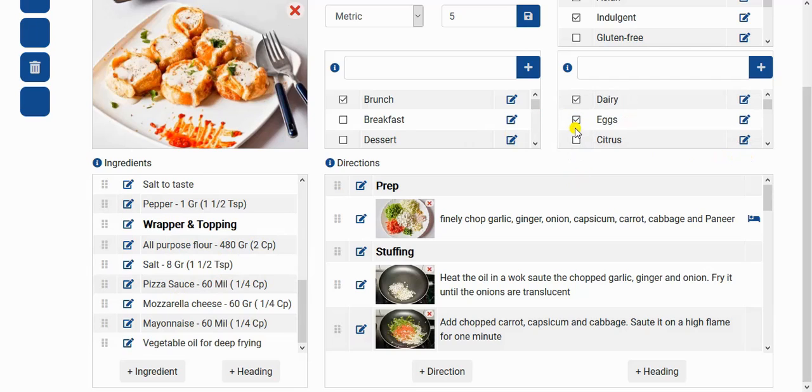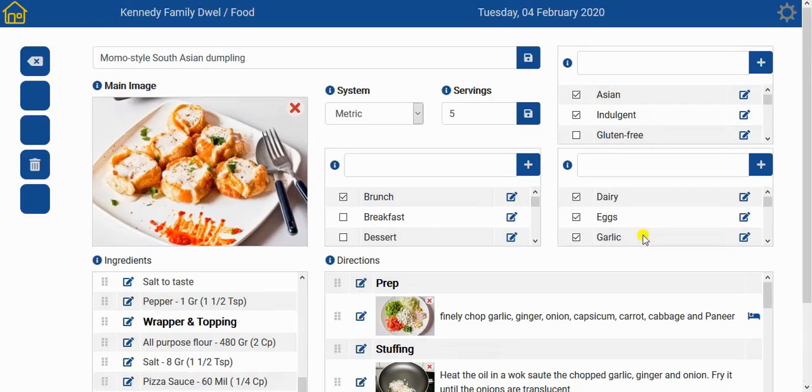As you can see, as I click the tick box, that line jumps to the top of the list. This is done so that all the ticked ones appear at the top of the list. The area here is limited, and we want to avoid something that is ticked but is under here and not visible. So what else do we have? Well, onions we don't have as an allergen yet, but some people are definitely allergic to onions, so we'll add that in.